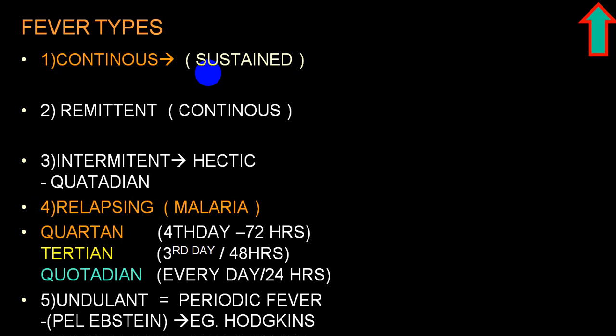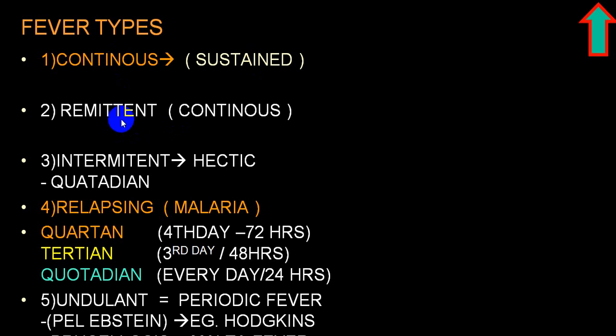Usually we say that it does not fluctuate more than 0.5 degree centigrade or 1 degree Fahrenheit, but less than 2 degrees Fahrenheit. And it does not touch the baseline in 24 hours. Then we call that a continuous or sustained fever.